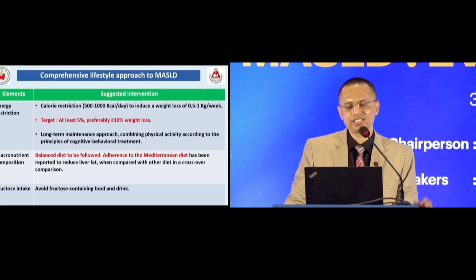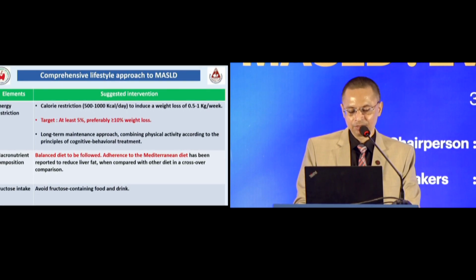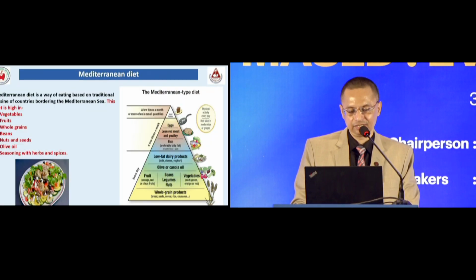At least 5% weight reduction is mandatory, but 10% is better. A long-term maintenance approach should be followed after weight reduction. A balanced diet is the ideal diet and needs to be followed in a patient with MASLD. Adherence to the Mediterranean diet seems to be the best one to reduce liver fat. Fructose intake should be discouraged.